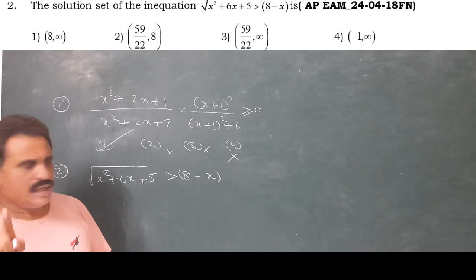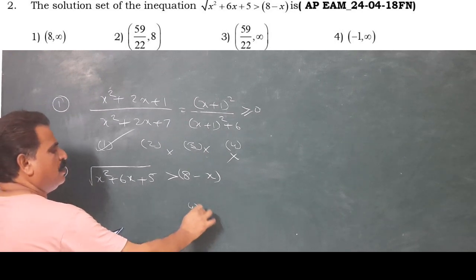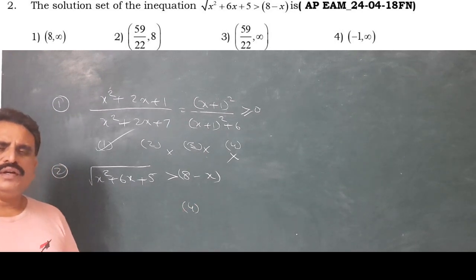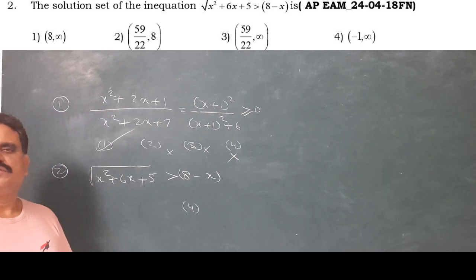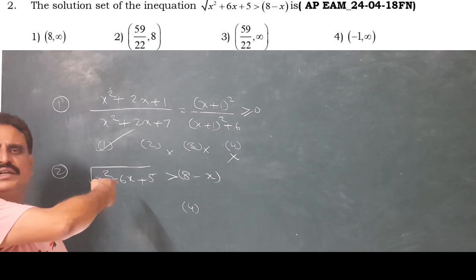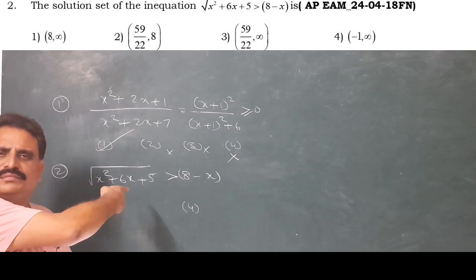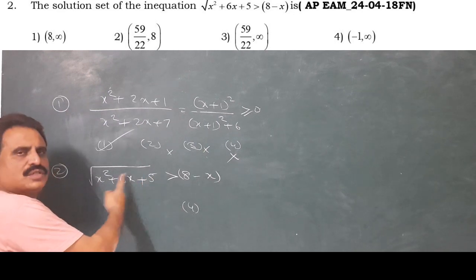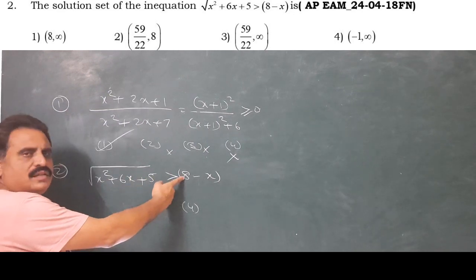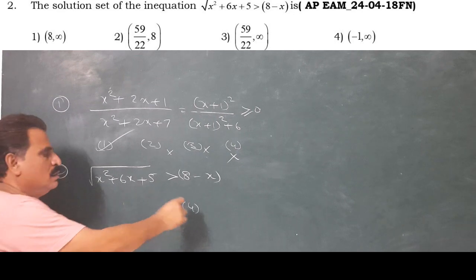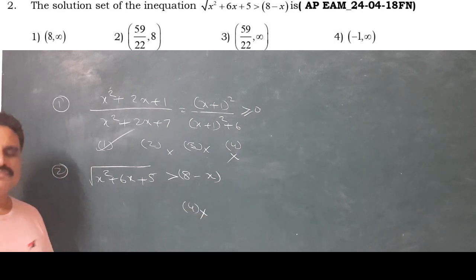So the fourth one, let us verify that. Here, minus 1 to infinity, 0 is there. Check whether 0 satisfies the inequality. Let us verify. Look here. If you substitute x equal to 0, 5 greater than 8. Is it true? No, wrong. That means the fourth option is wrong.